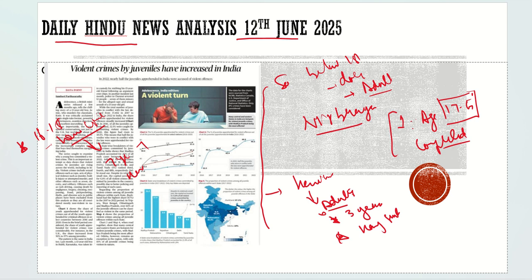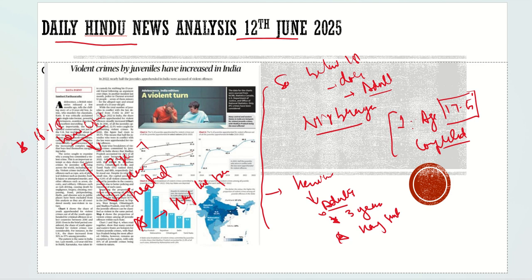So what was the amendment made here? If a person in the age limit between 16 to 18 years is involved in such a crime, he would be treated as an adult. The jail term punishment would be the same, but one thing they have to take care of: even then we cannot hang the person if he is between this age group. So this amendment was brought in.